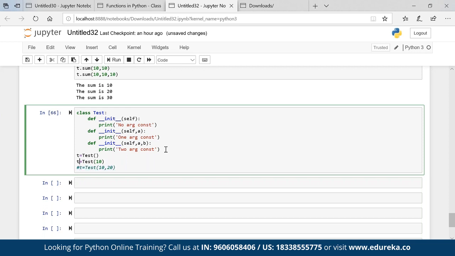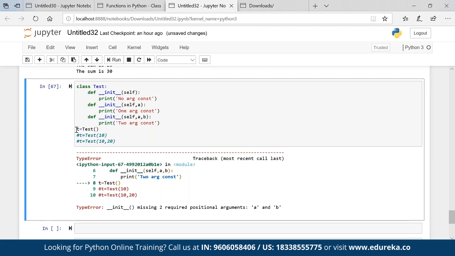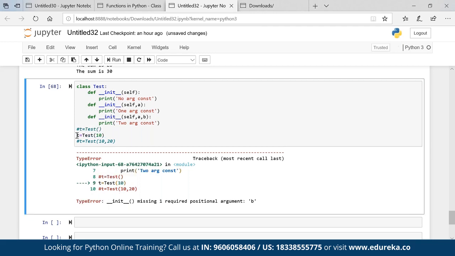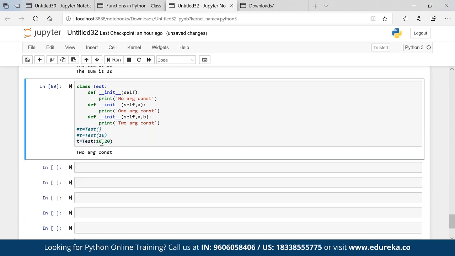Let's check that. It requires two positional arguments, so this will not work. This will also not work, and the last one will work. Perfect. I'm basically calling three constructors, and it will take the last constructor. So constructor overloading is not possible, it looks like.